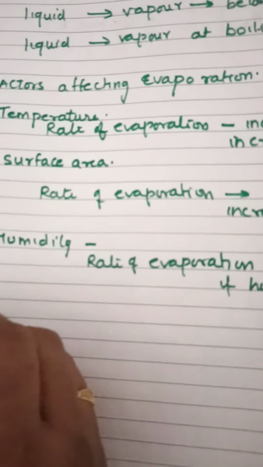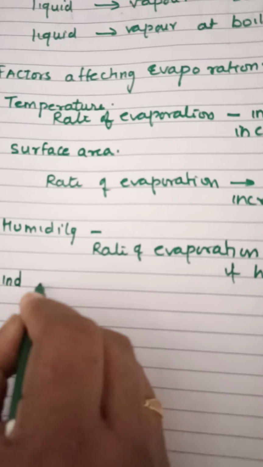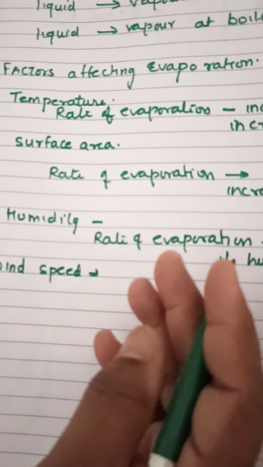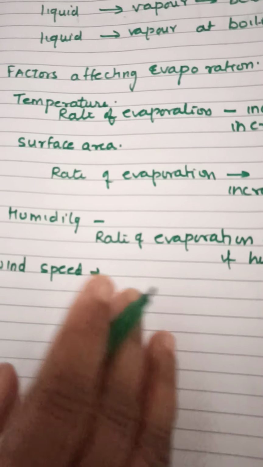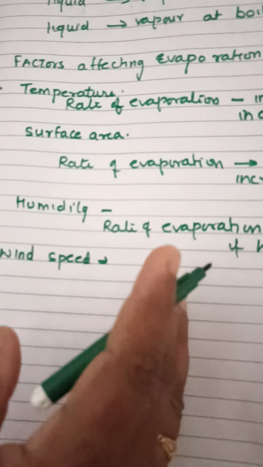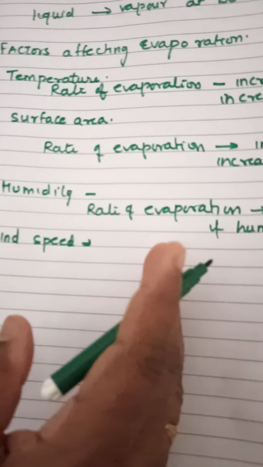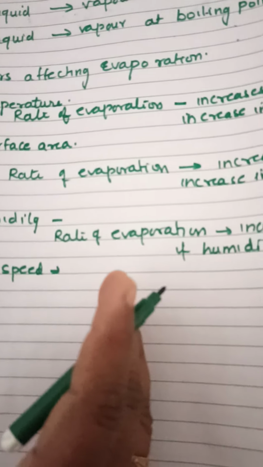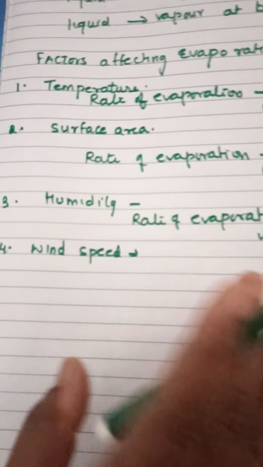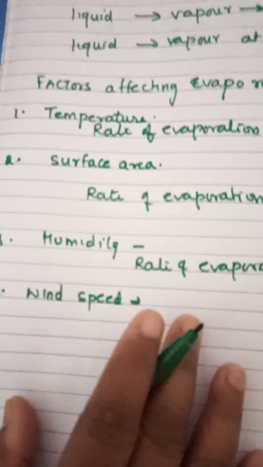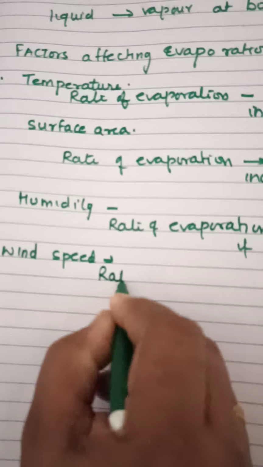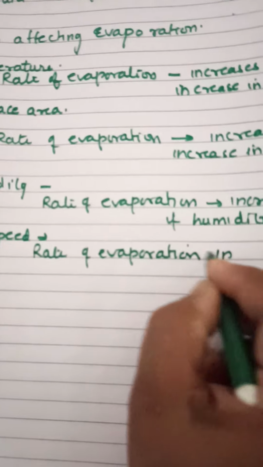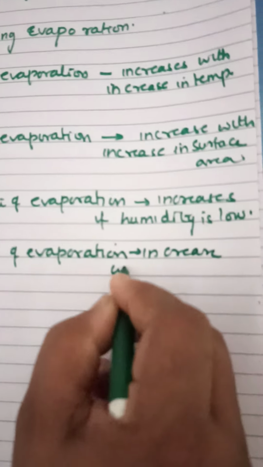Now let us come to the fourth factor. Wind speed. What happens if there is an increase in wind speed? The particles of the water vapor move away with the wind, decreasing the amount of water vapor in the surroundings. So, we can say that increase in wind speed increases the rate of evaporation. So, the rate of evaporation increases with wind speed.